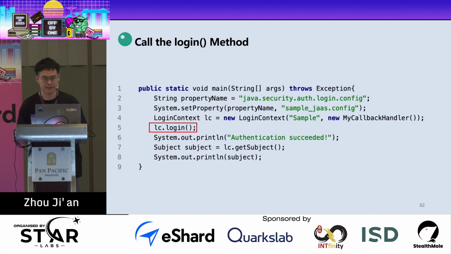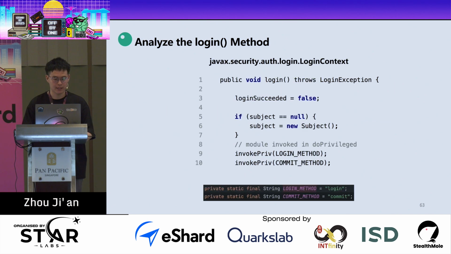After we get an instance of LoginContext, we can call the login method to log in. Here is the login method: we create an instance of Subject, and then we call the invokePriv function. First, we will invoke the login method, and then we will invoke the commit method.